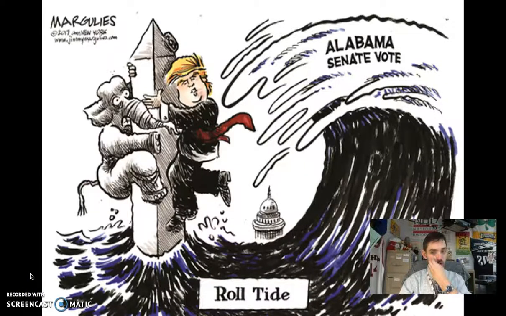For Block 1 Gov, this is the cartoon I believe that you guys were offered up that week. And obviously the main part of this cartoon is depicted in the wave, which is the vote between Judge Roy Moore and Doug Jones over the open Alabama Senate seat. So obviously that's pretty clearly depicted right here.